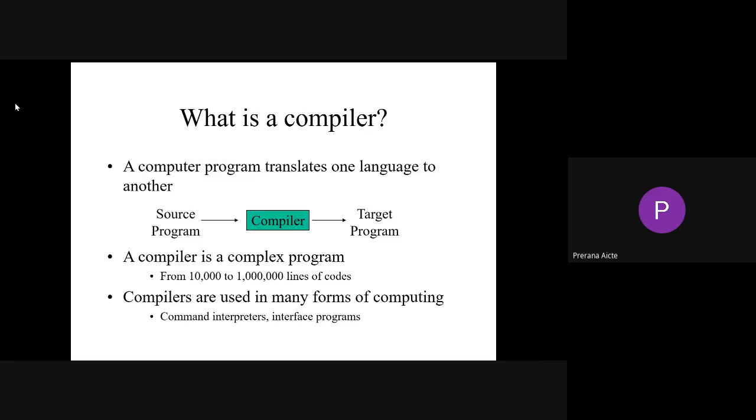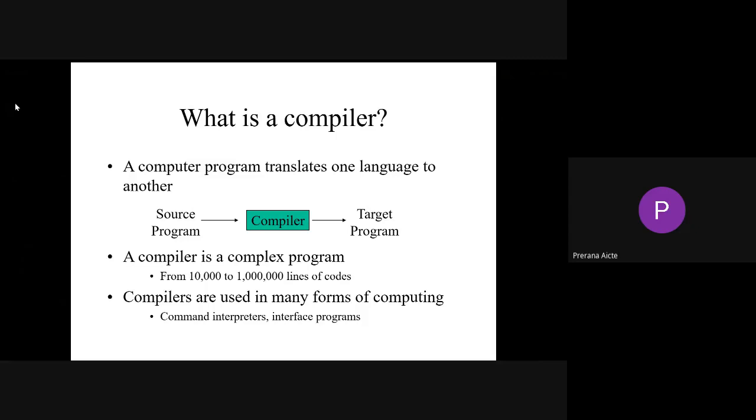For example, if we have a program with 1,000 lines of code which is interconnected with another program which has some 1,000 lines of code, all those lines will be executed in an instance. So a compiler is a complex program which makes us execute all those in one particular instance.